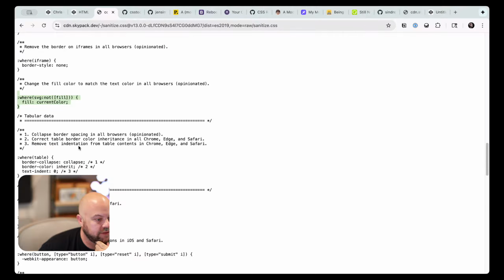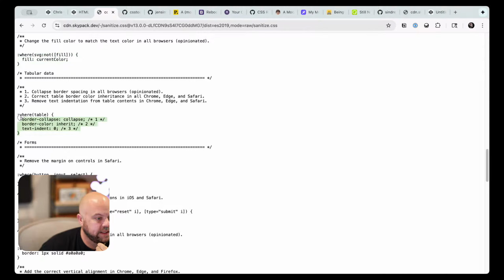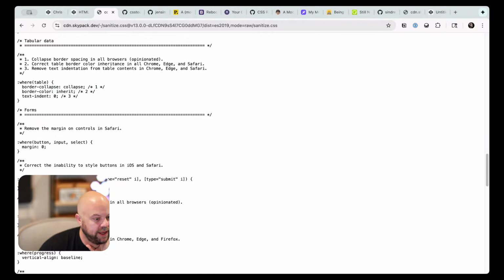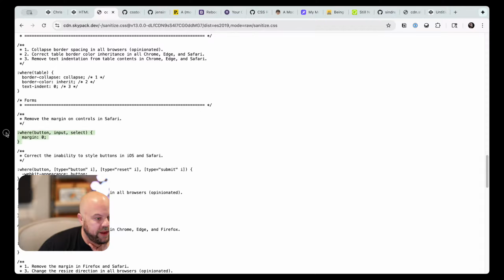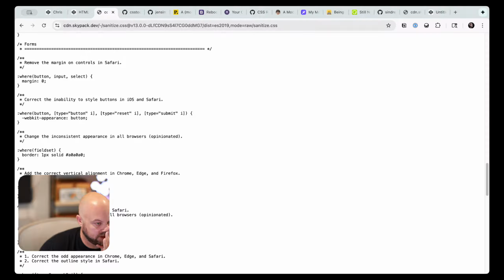Okay, SVG stuff we're going to handle differently. Tables, we made a to-do because we grabbed border-collapse from the Meyer reset. So that might be one of the things that has lasted all these bazillion years since Eric did that. We're definitely going to deal with forms. It is weird which one of these has margin. Button, input, select. We're just going to deal with forms when we need to. I've never thought of ripping the margin off of them. It doesn't occur to me that they have any margin to begin with.